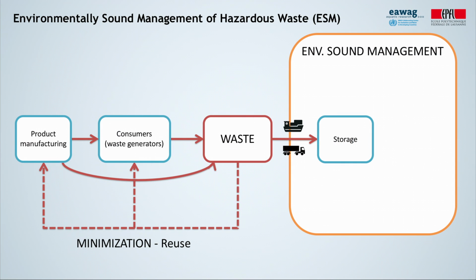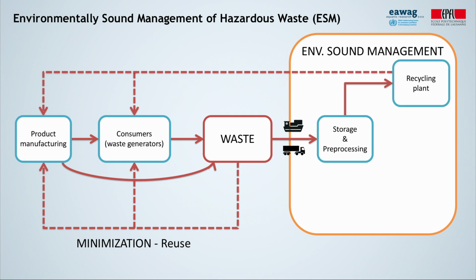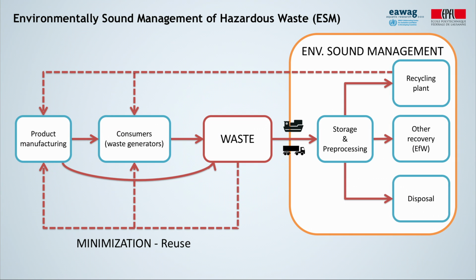The environmentally sound management of hazardous waste consists of several steps. First, the materials go through a pre-processing stage where the hazardous elements are either separated, immobilized, or degraded. These methods can be classified into physical, chemical, thermochemical, and bioremediation methods. Then, these materials can be stored again until they are either recycled, processed through other recovery options such as energy recovery, or finally disposed of following the waste hierarchy.